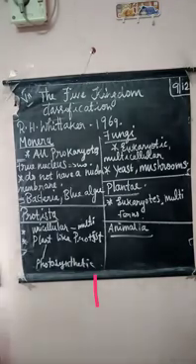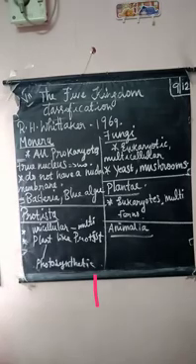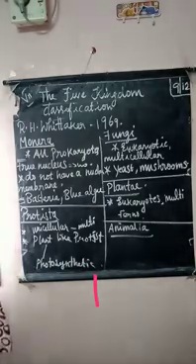The next one is kingdom Plantae. This is also eukaryotic and multicellular. They are photosynthetic in nature. Plant cells have a cell wall. Examples are ferns, and all flowering plants come under this Plantae.